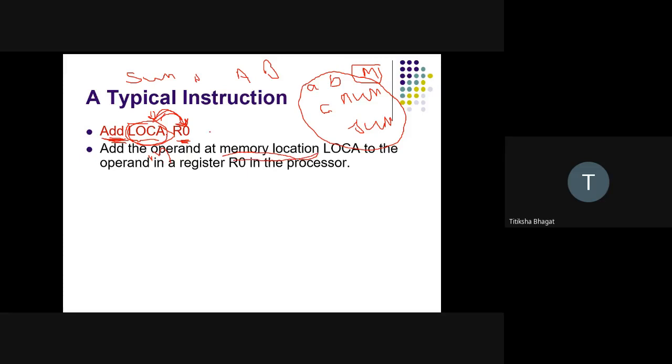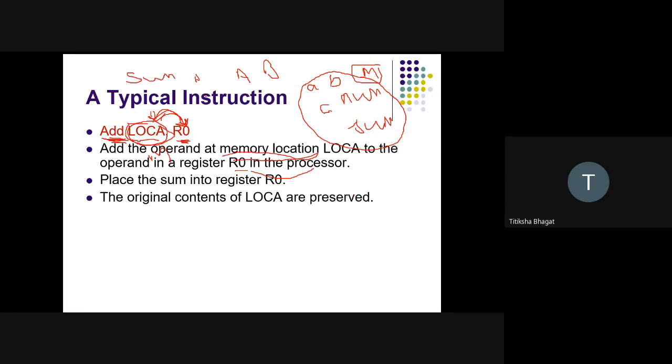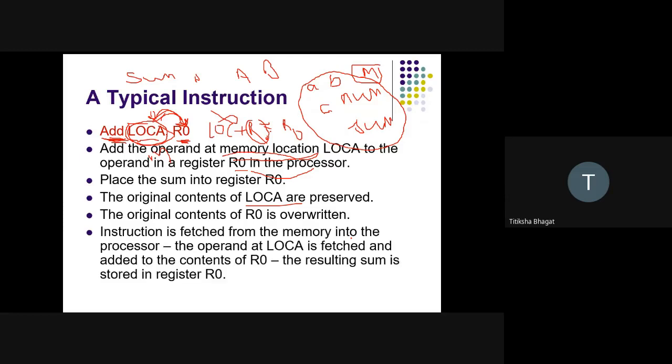Then we have R0, which is nothing but a register in the processor. Place the sum result in R0. The original content of LOC is preserved, meaning the content of this memory location is not changed. Since we are performing LOCA plus R0 and storing the result back in R0, the content of R0 will be modified, but the content of LOCA will not. The original content of LOCA is preserved, whereas R0 is overwritten.